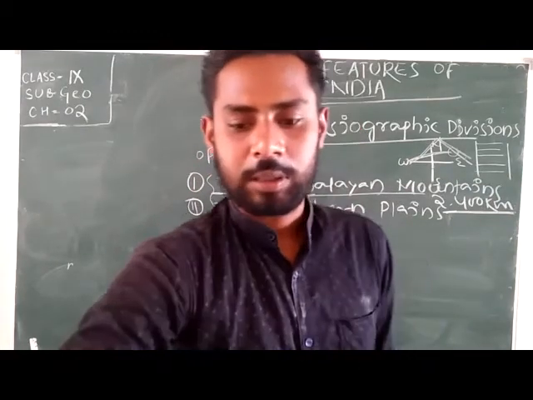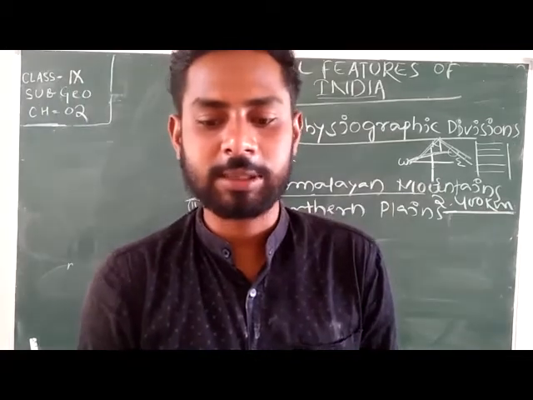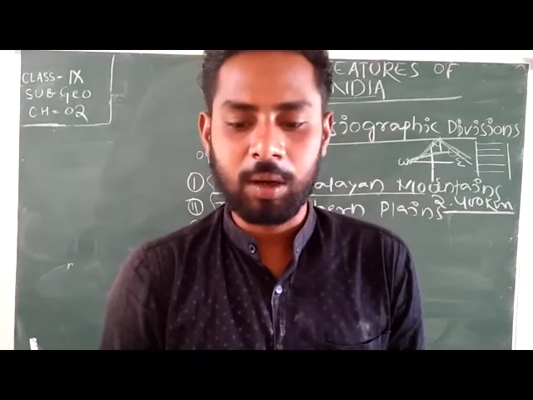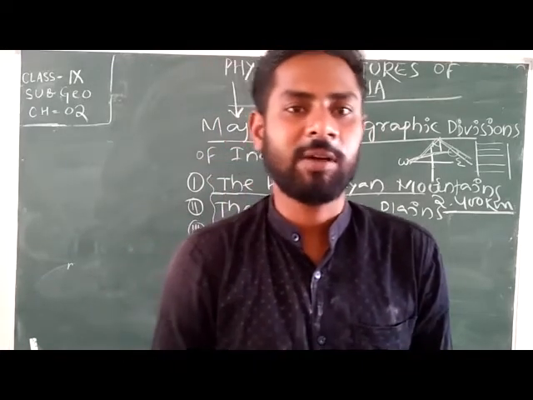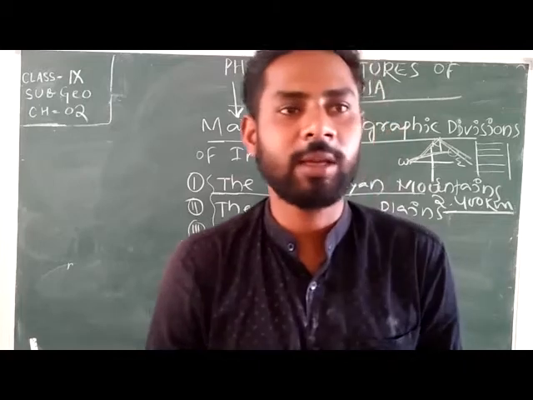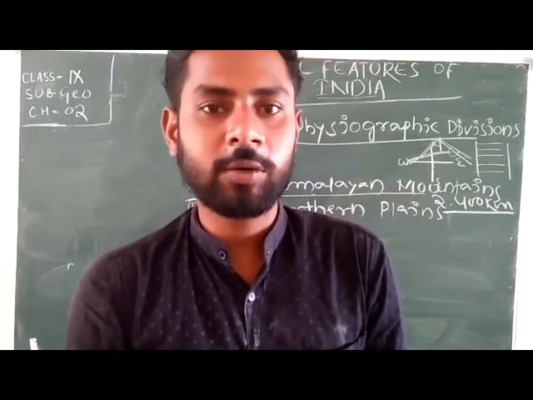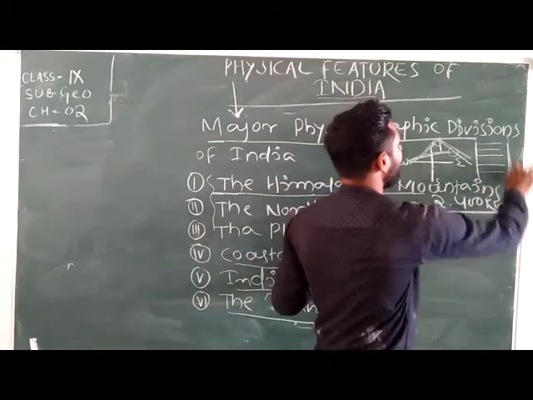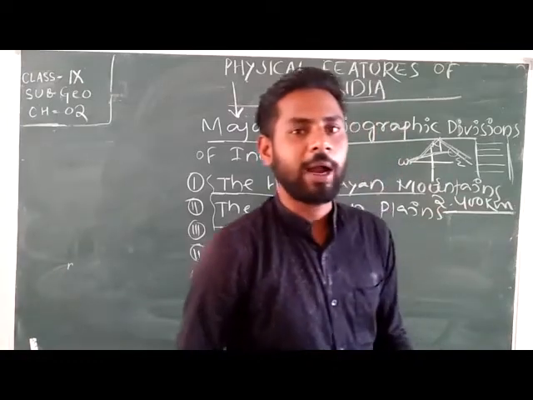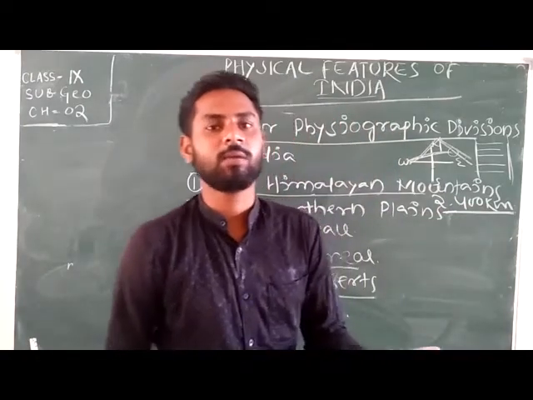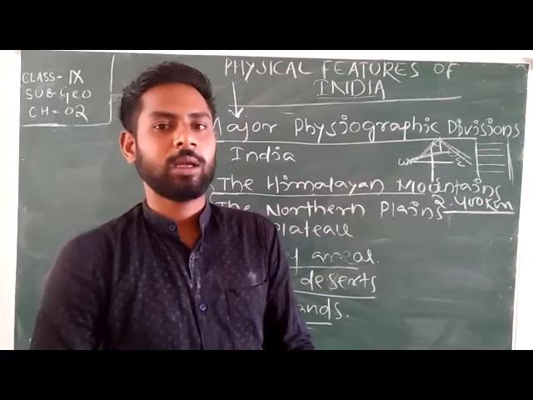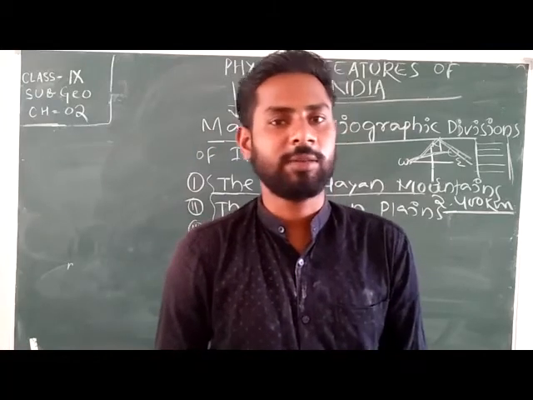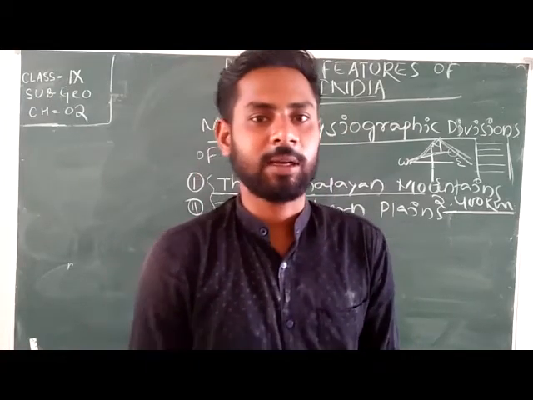The Great Himalayas, or Himadri, then the Lesser Himalaya or Himachal, then the Sivalik. These are the three divisions of the Himalayas according to height: Himadri, Himachal, and Sivalik.